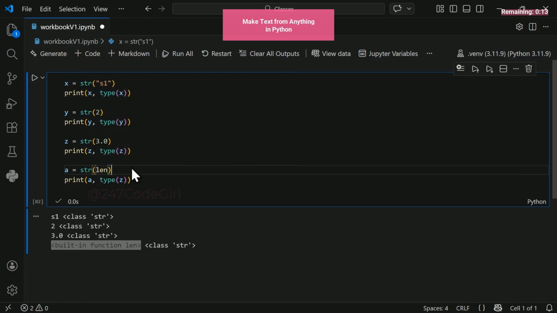Unlike numeric casts, str doesn't fail. Every object can be printed as text. Python takes the internal representation and wraps it in quotes. So numbers don't change meaning, they just become text.